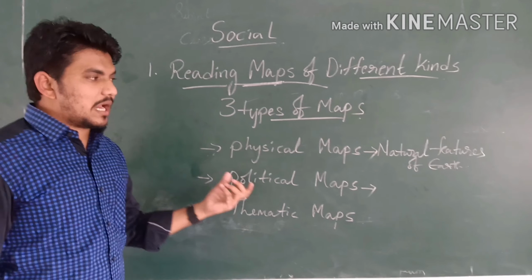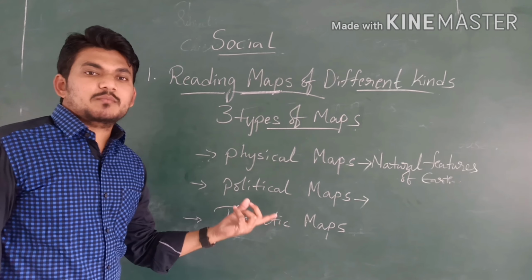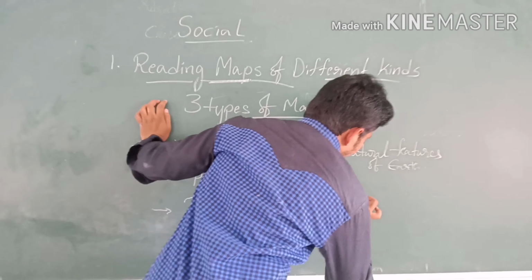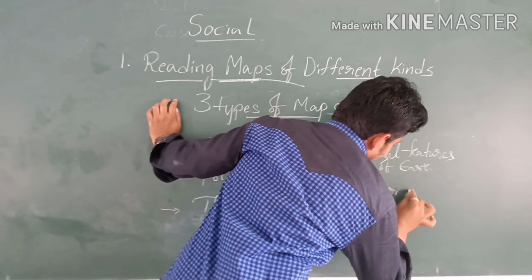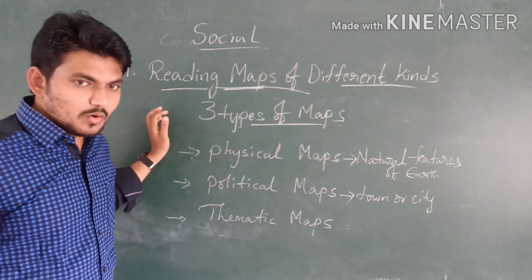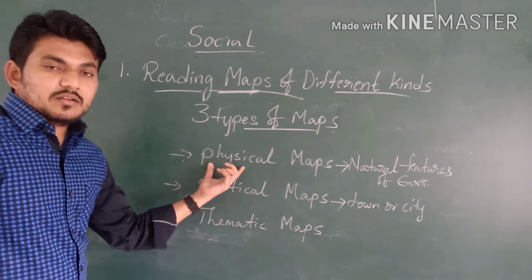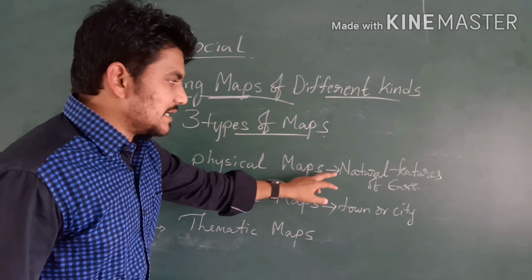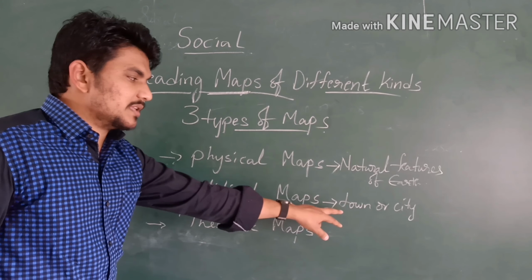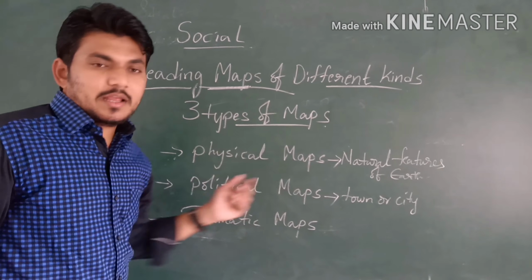What does a political map show? What do political maps represent? Political maps represent a town or city or village, anything. First one, physical maps represent the natural features of the earth. Political maps represent the town or city on a map.